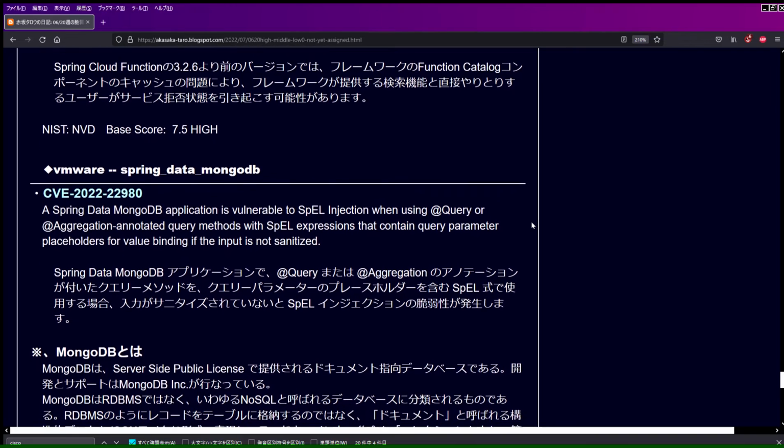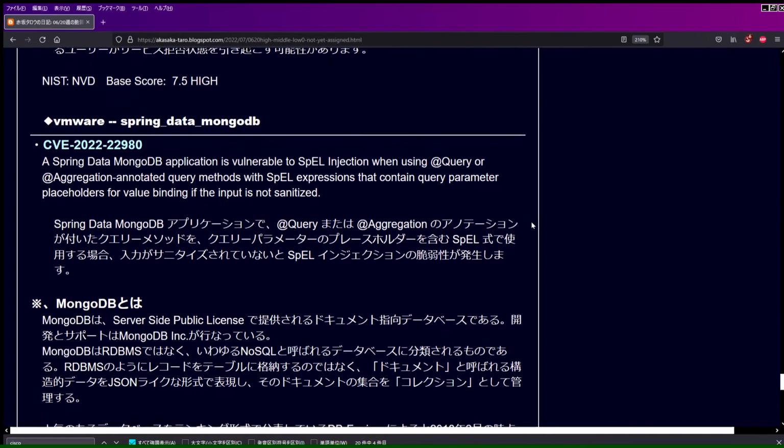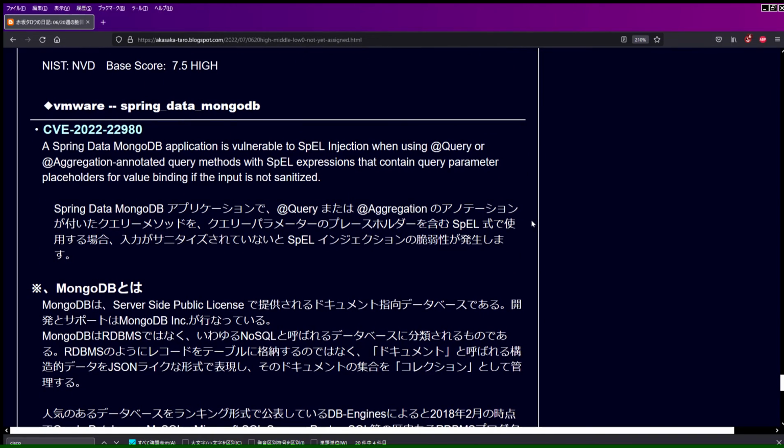VMware Spring Data MongoDB. CVE-2022-22980. A Spring Data MongoDB application is vulnerable to SpEL injection when using @Query or @Aggregation annotated query methods with SpEL expressions that contain query parameter placeholders for value binding if the input is not sanitized.